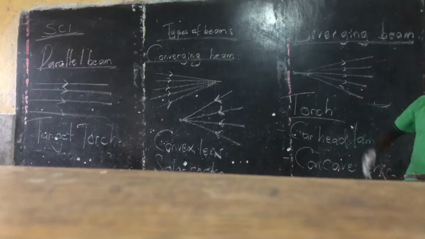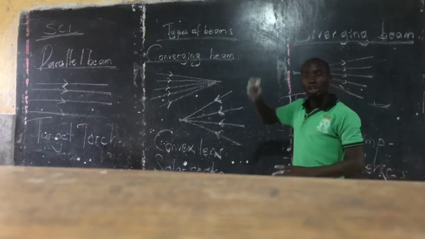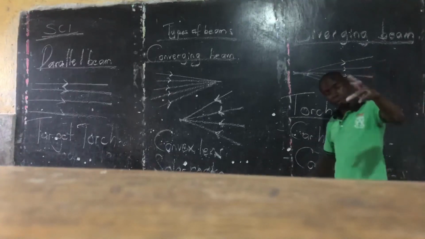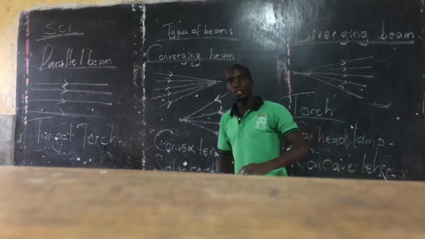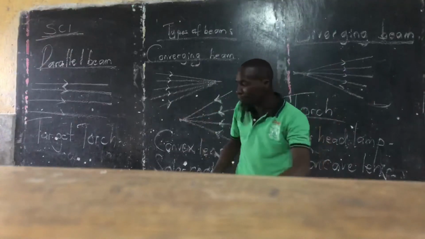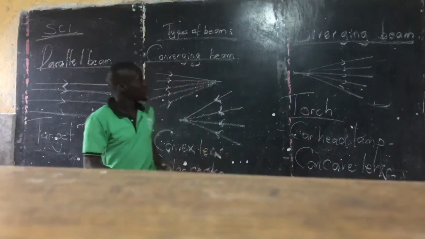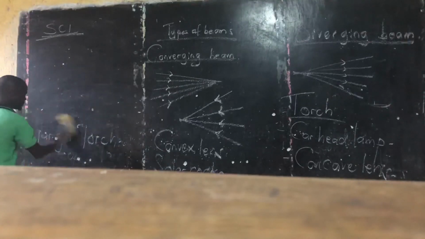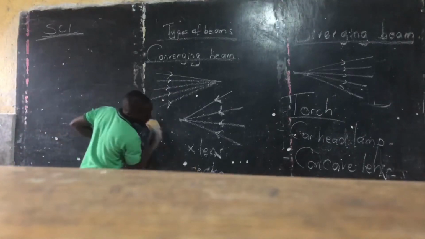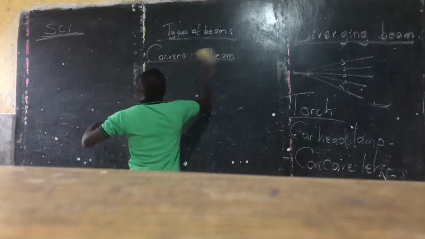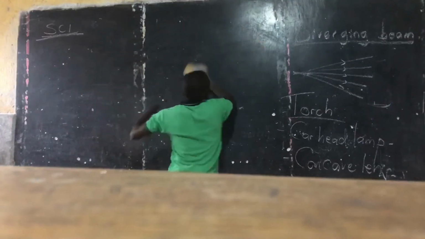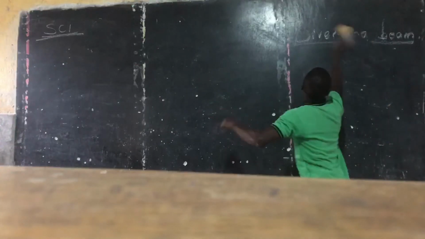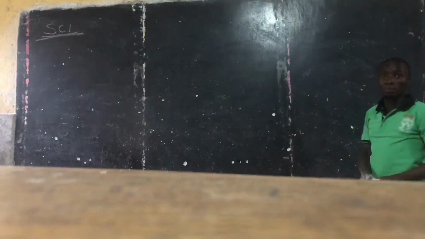We have the parallel beam, the converging beam, and the diverging beam. A beam, as I've told you, is a group or a stream of light rays. So those are beams of light.